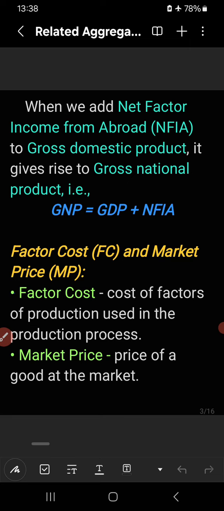When we add NFIA, that is net factor income from abroad, to gross domestic product, it gives rise to gross national product. So what is NFIA?